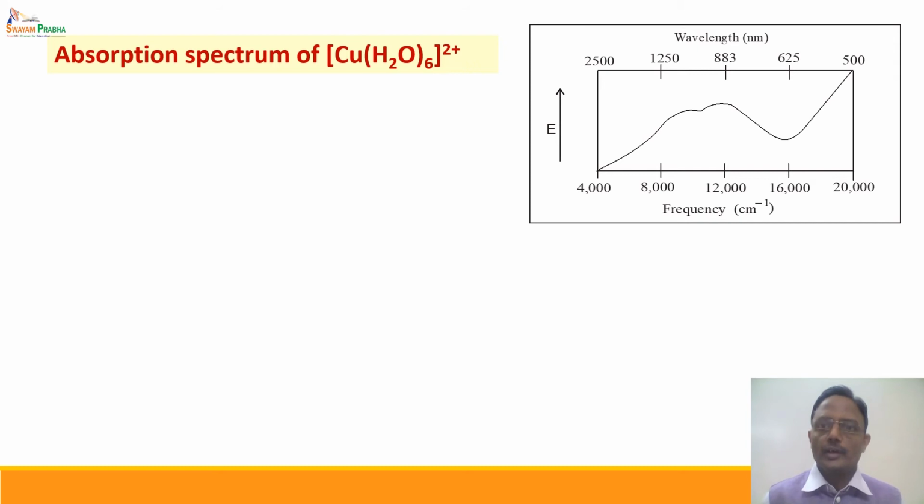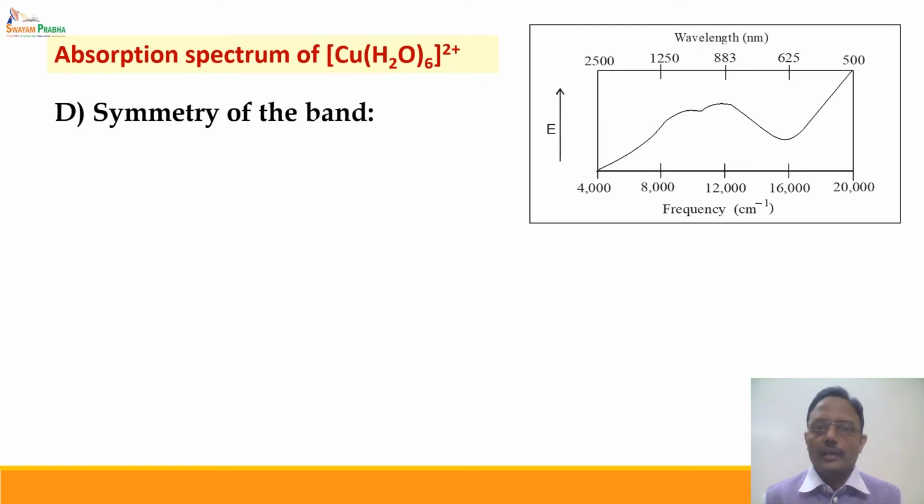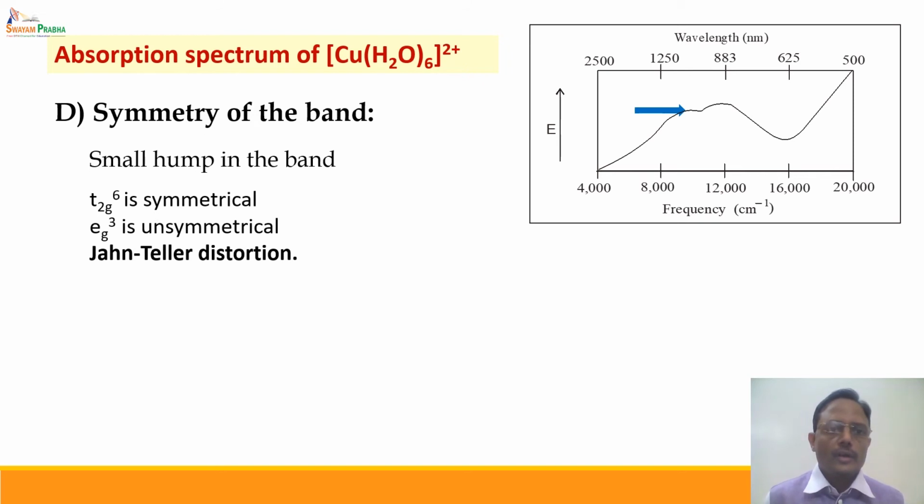Fourth aspect of the spectrum is the symmetry of the band. What is the symmetry of the band? If we observe it carefully, again we will find a hump in this particular case. And if there is a hump, then there should be some reason. The reason for this is, if we see the configuration of copper 2 positive, it is a d9 system, and d9 system has t2g6 eg3 configuration. t2g6 is a symmetrical distribution of electrons, but eg3 is an unsymmetrical distribution of electrons.